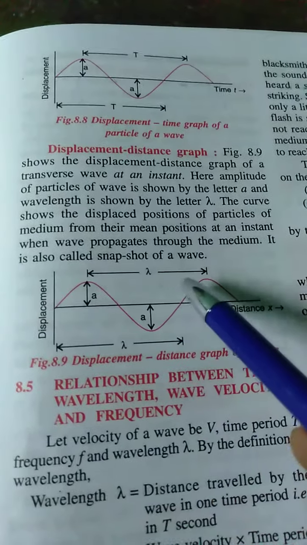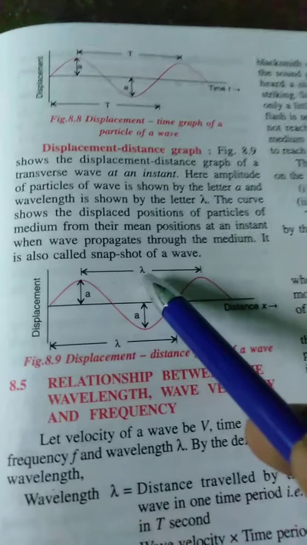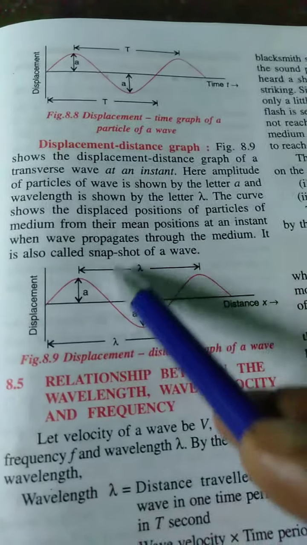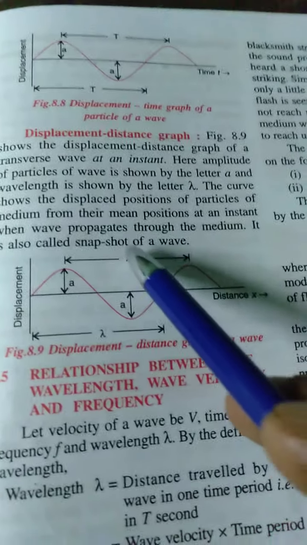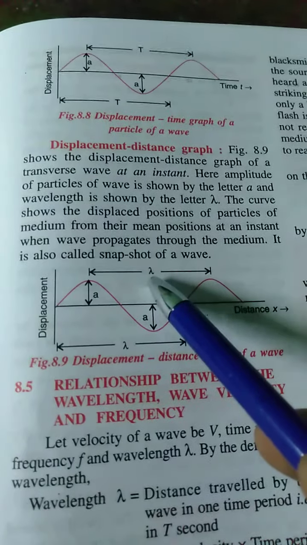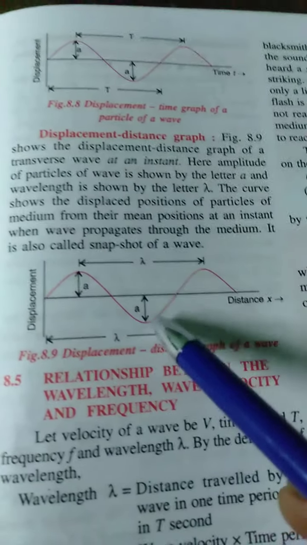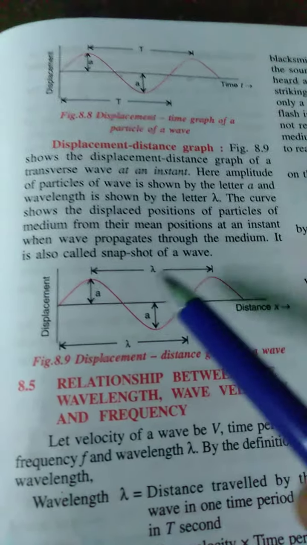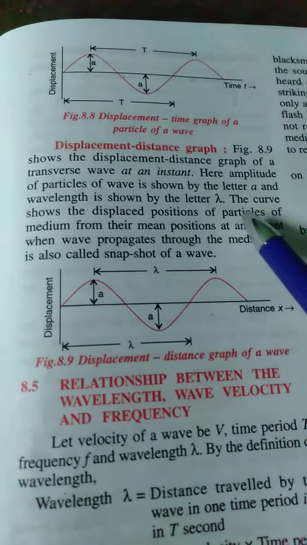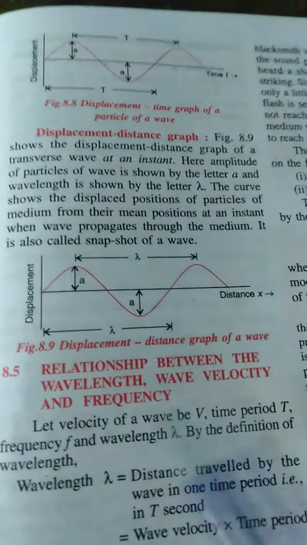Distance between two consecutive crests is called the wavelength. So wavelength can also be defined. We have also defined wavelength earlier, but wavelength can also be defined as a distance between two consecutive crests, or distance between two consecutive troughs, that can be defined as the wavelength.